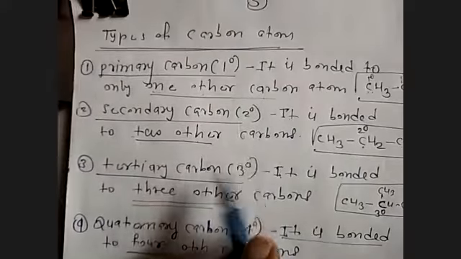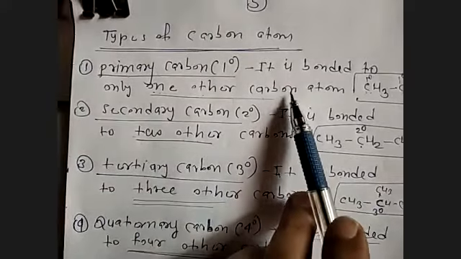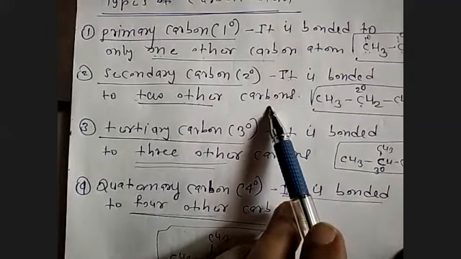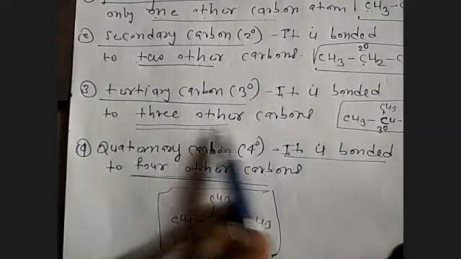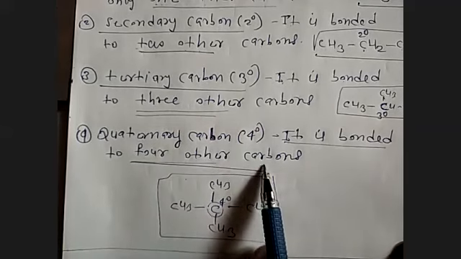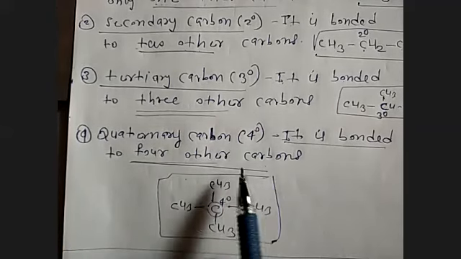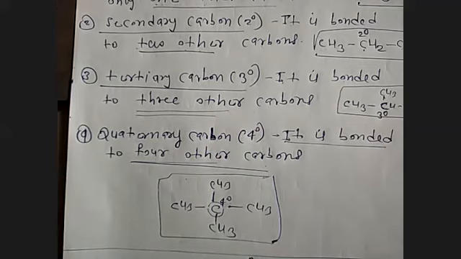So basically, what is the definition? A carbon bonded to only one other carbon atom is called primary. Carbon bonded to two other carbon atoms is called secondary. Carbon bonded to three other carbon atoms is called tertiary. And carbon bonded to four other carbon atoms is called quaternary. Correct? So with this, we have finished with the types of carbon atom.